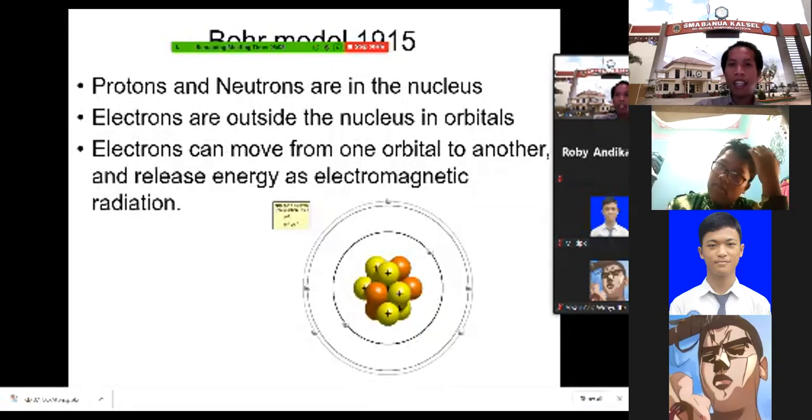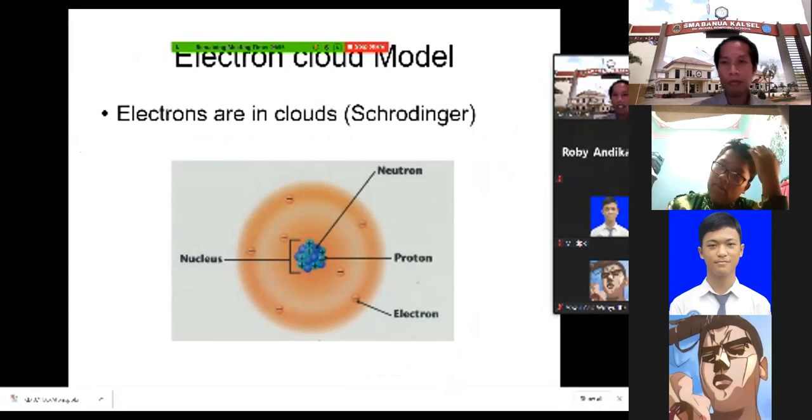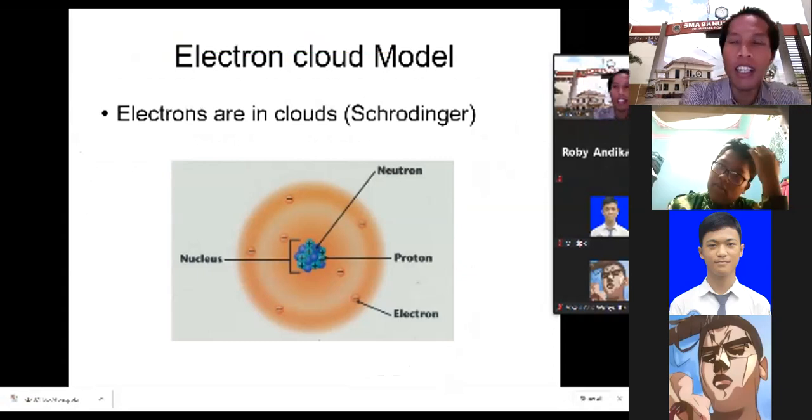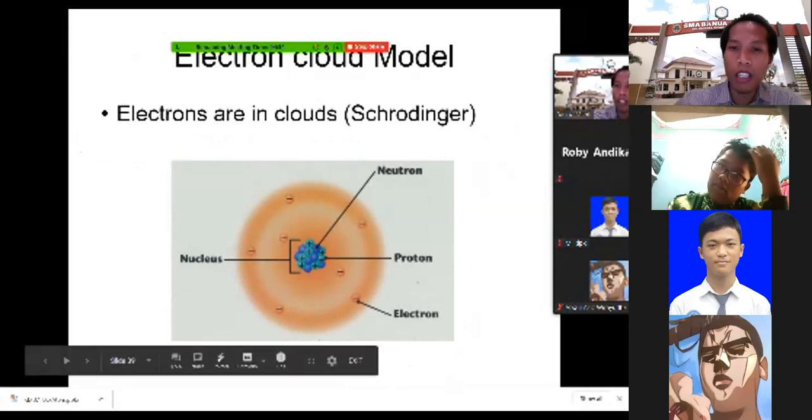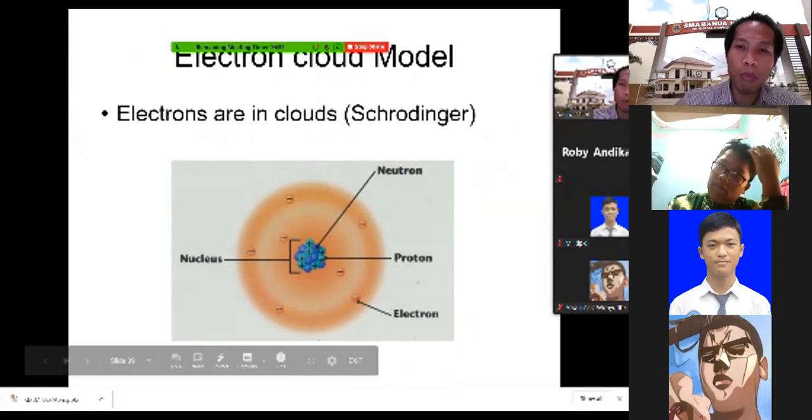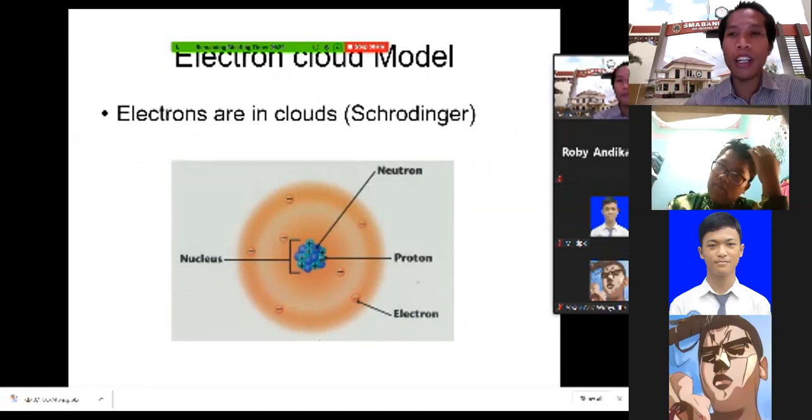And this Bohr's atomic model was then revised by the next model of the atom. This is the model that is still used up to now. This is called the modern atomic model. It is still valid, and it is the last model that we use up to now. This is also actually a revision of Bohr's atomic model. It looks like Bohr's atomic model, as you can see here from the picture. There is also a nucleus, and there are protons and neutrons in the nucleus, and there are also electrons moving around. But the difference here is who made this theory.